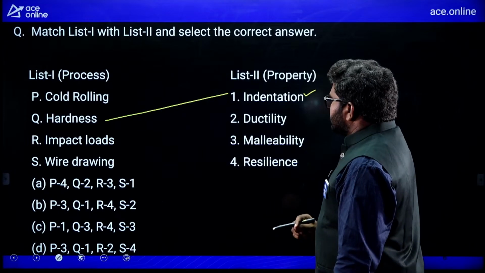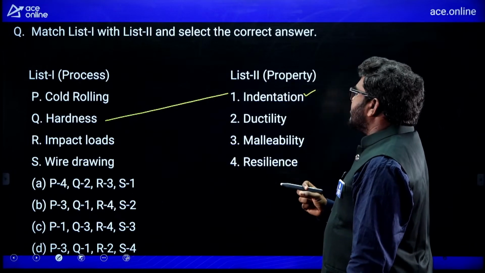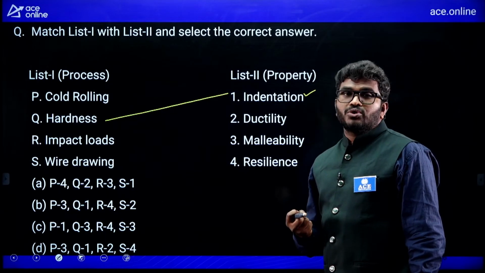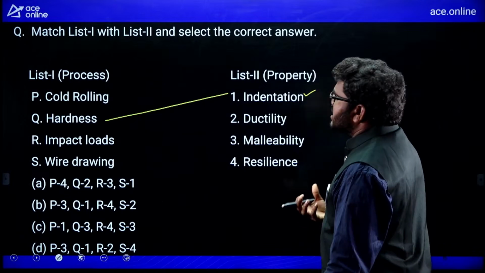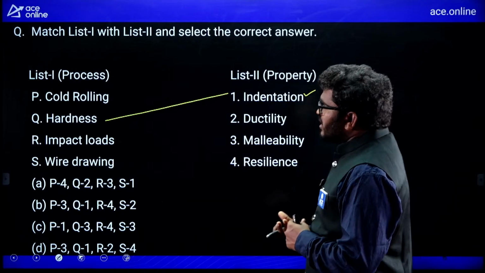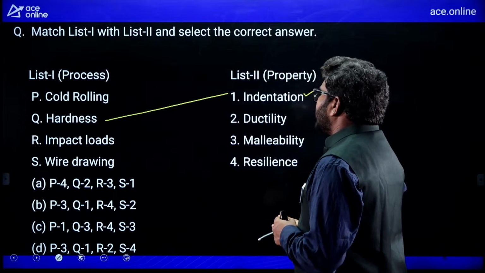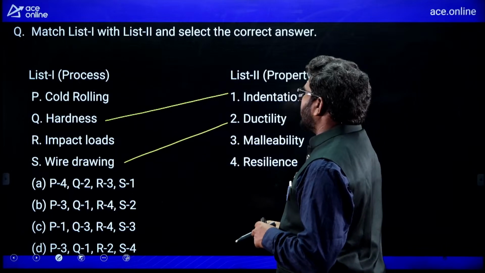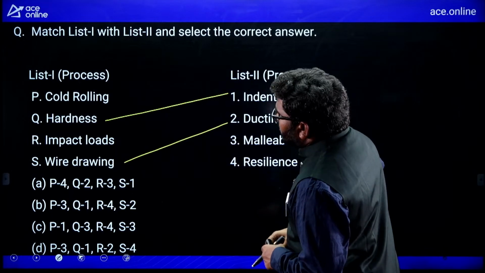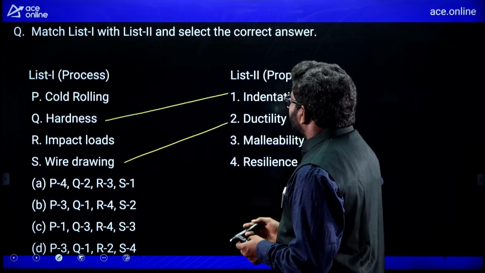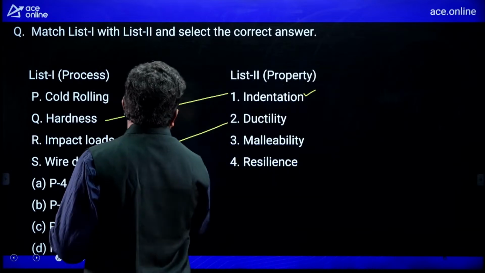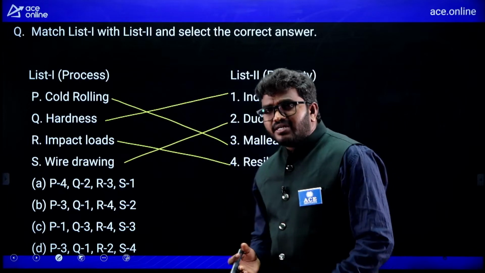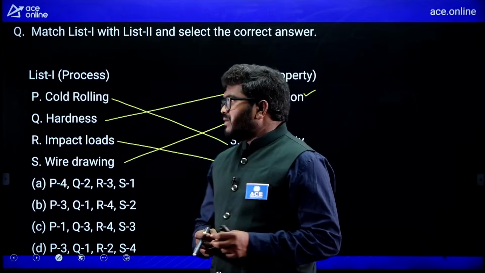Next, listen, resilience is the ability of a material to absorb loads or sudden impact loads. And if we talk about wire drawing, ductility is a very important parameter. So wire drawing, S is 2. For impact load I will go with resilience, and to do the rolling operation, good malleability. Rolling is nothing but reduction in thickness and increase in length. So good malleability is required.